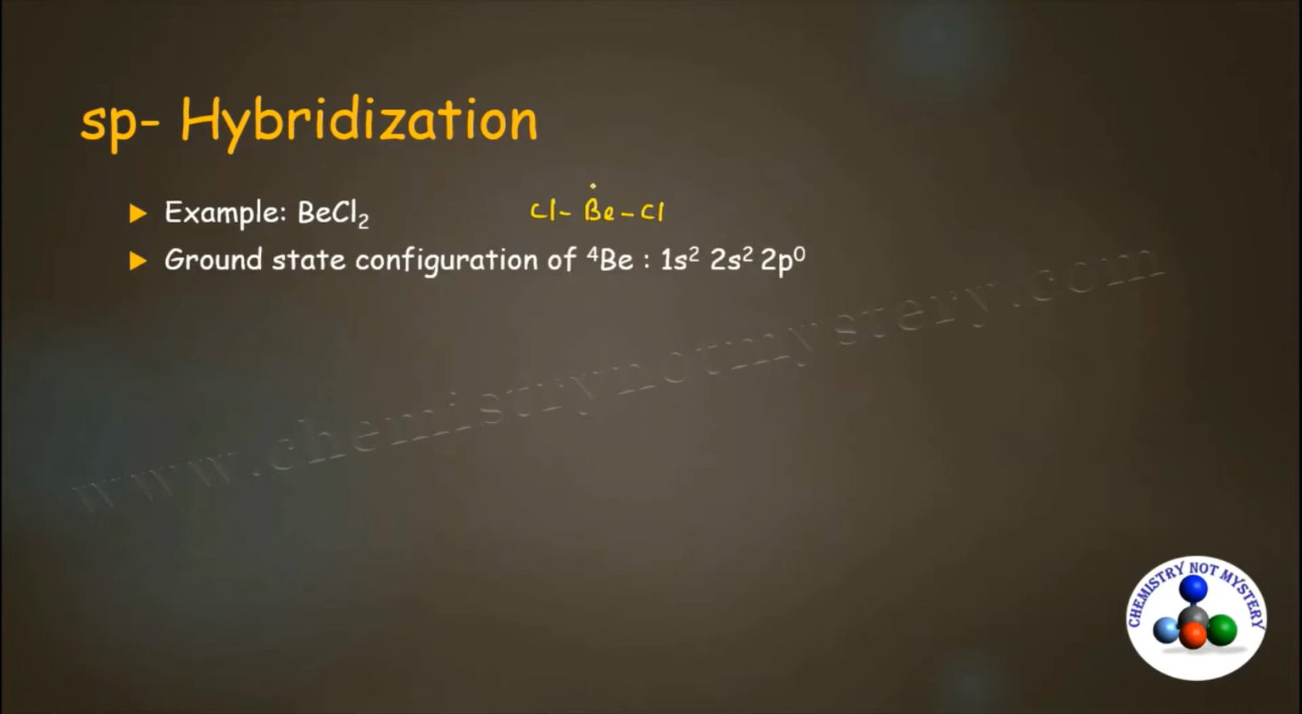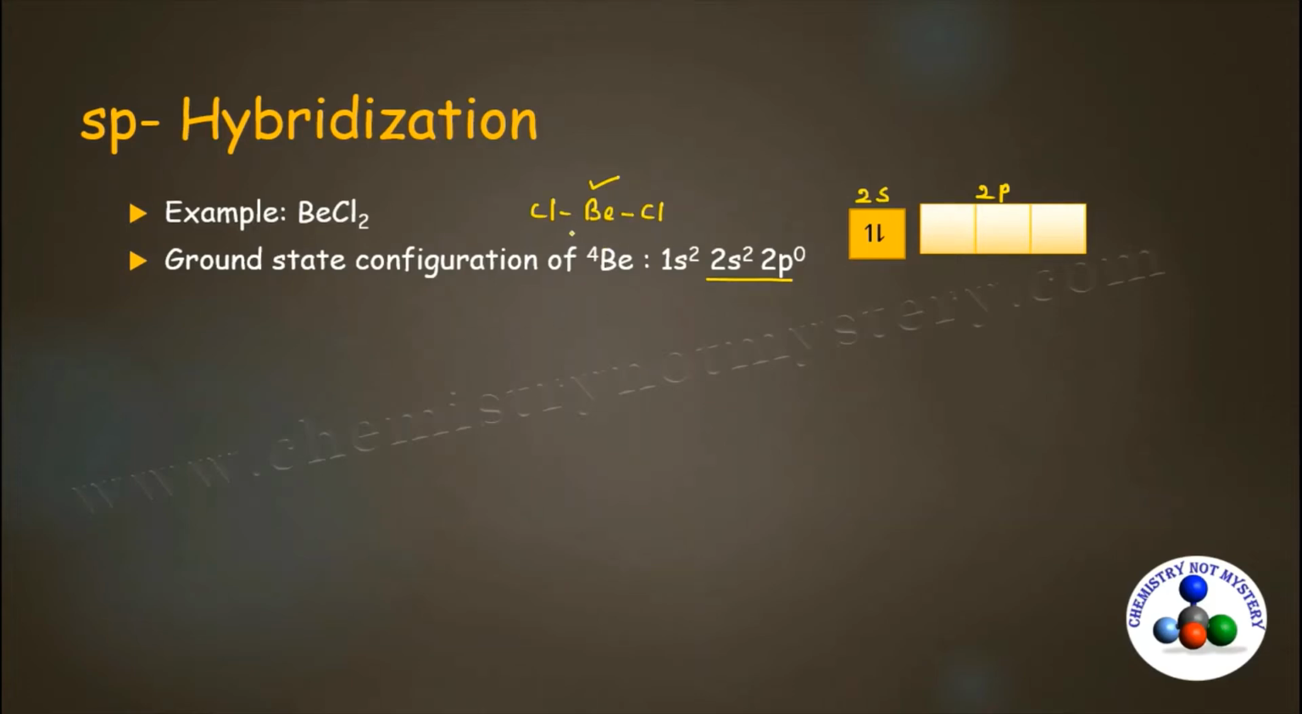The atomic number of Be is 4, so the configuration will become 1s2, 2s2, 2p0. Hybridization is only applicable to the electrons in the valence shell, and here the second shell is the valence shell. It has two electrons in s and none of the electron in p.